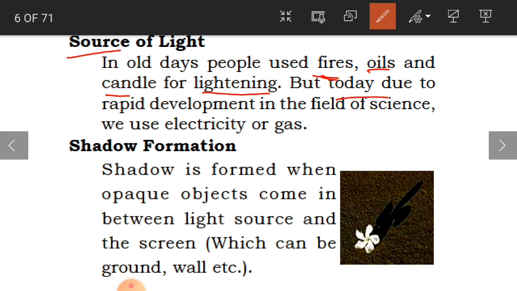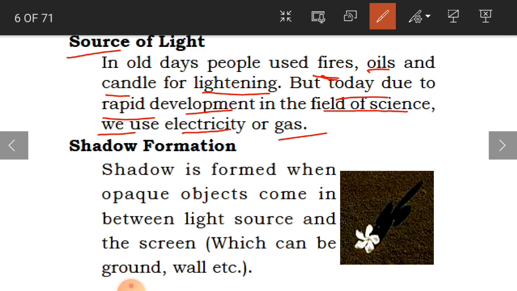But today, due to rapid development in the field of science, we use electricity or gas, because every day, children, technology is increasing and science is developing so much, so we have got so many developments where we are using electricity or gas for getting light, okay children.